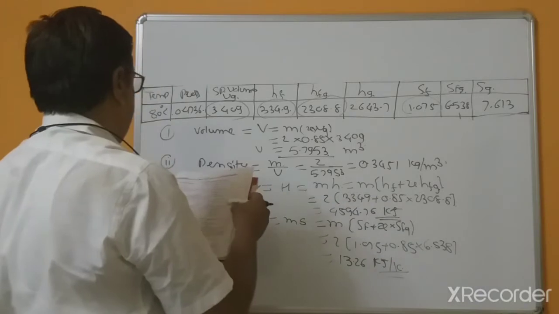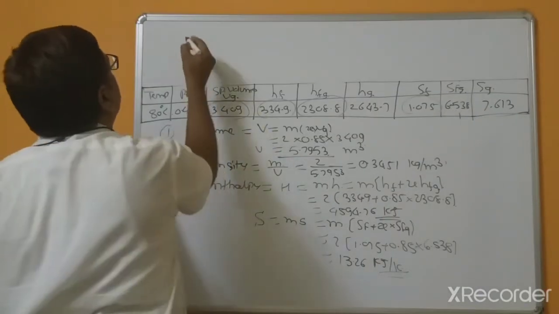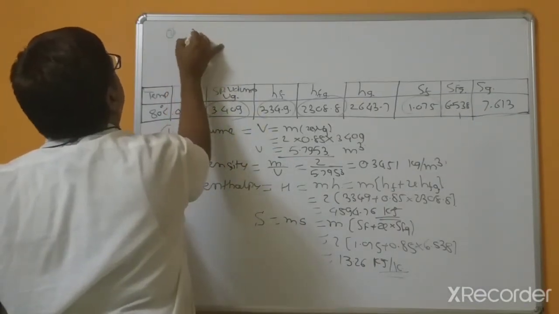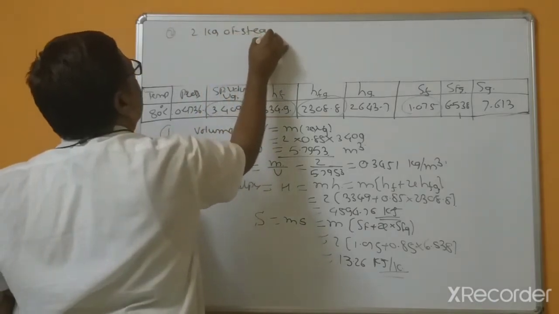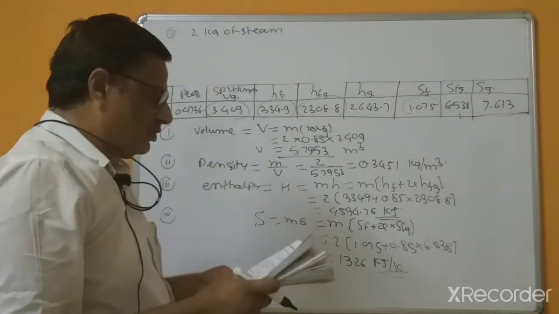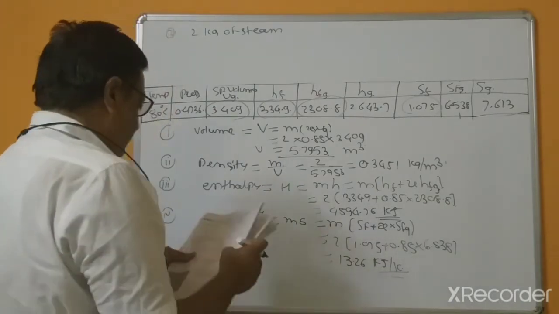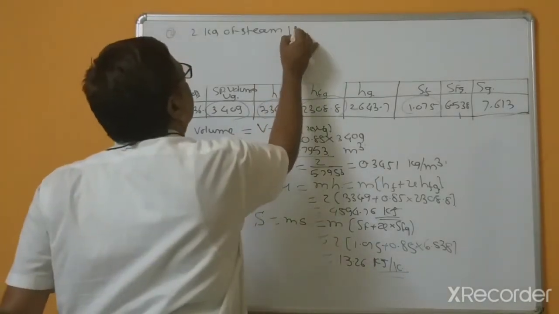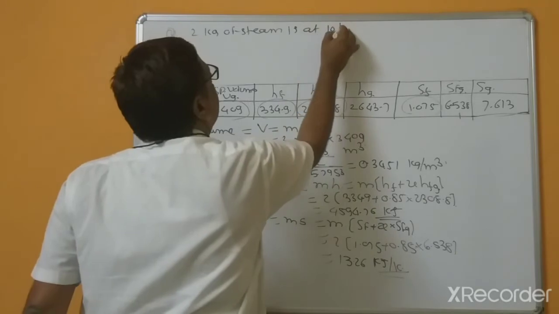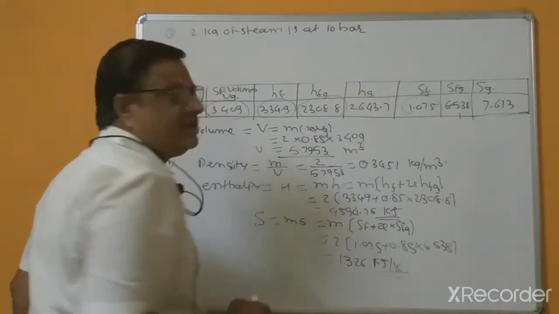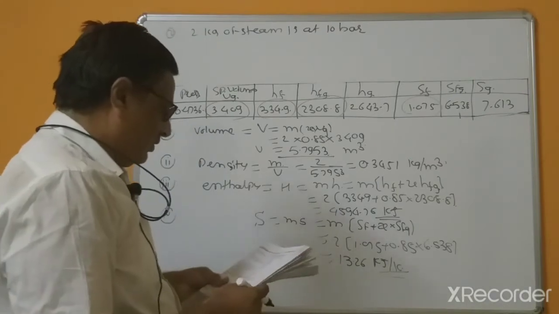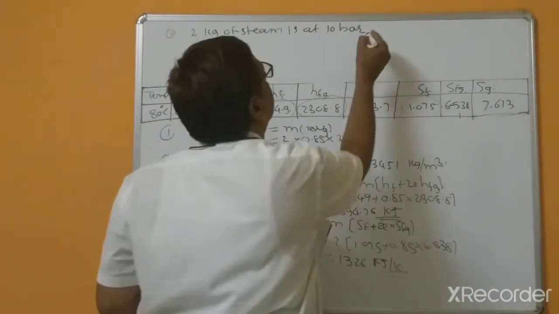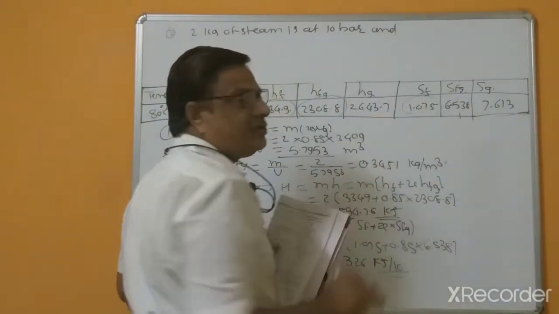So next, today's second problem: 2 kg of steam. Again, for this problem, 2 kg is given, at 10 bar. This is the pressure, and in the previous problem, temperature was given.